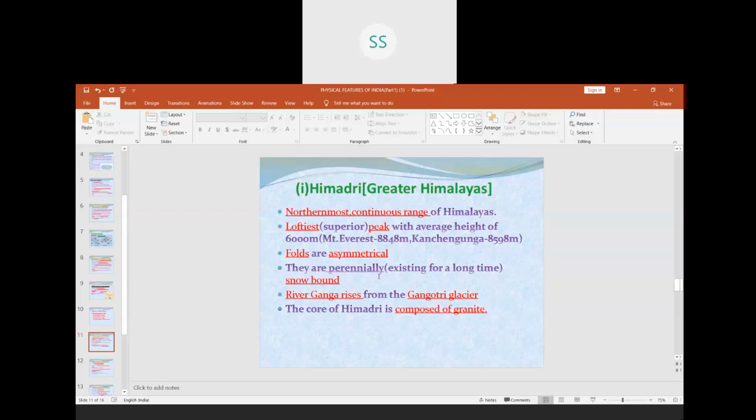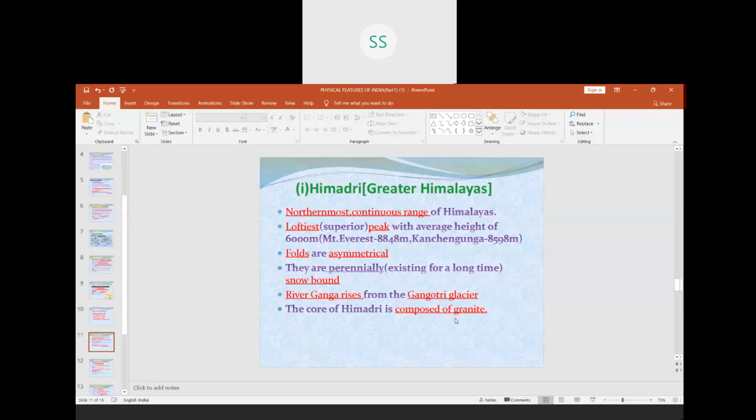They are perennially snowbound. Most of the time when we see the Himadri range, it is snowbound, existing for a long time. Now with global warming it may melt the glaciers, but otherwise generally they are snowbound. Then rivers like Ganga have emerged from the glacier here in the Himadri range, which is called Gangotri Glacier. The core of Himadri is composed of granite, that is the middle part of the Himadri.